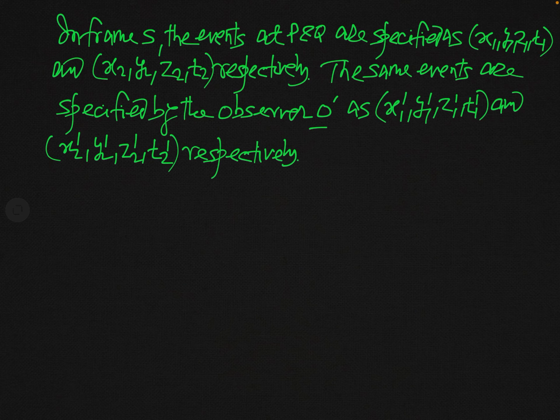Now the space and time coordinates of the event in two reference frames are related by the Lorentz transformation equations. So the time coordinates of the two events are connected by Lorentz transformations.